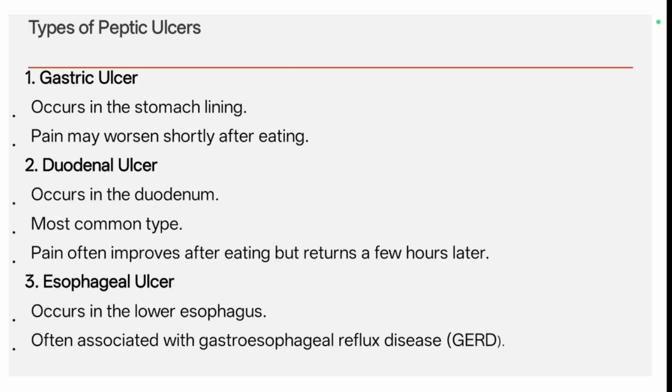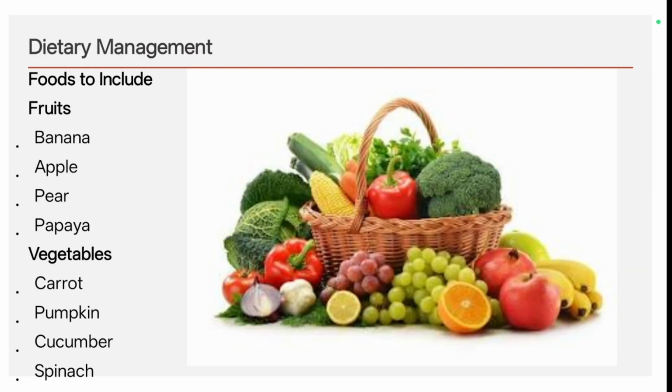Types of peptic ulcers. First one is the gastric ulcer. Occurs in the stomach lining. Pain may worsen shortly after eating. Duodenal ulcers occur in the duodenum. Most common type. Pain often improves after eating but returns a few hours later. Esophageal ulcer occurs in the lower esophagus, often associated with gastroesophageal reflux disease, GERD.